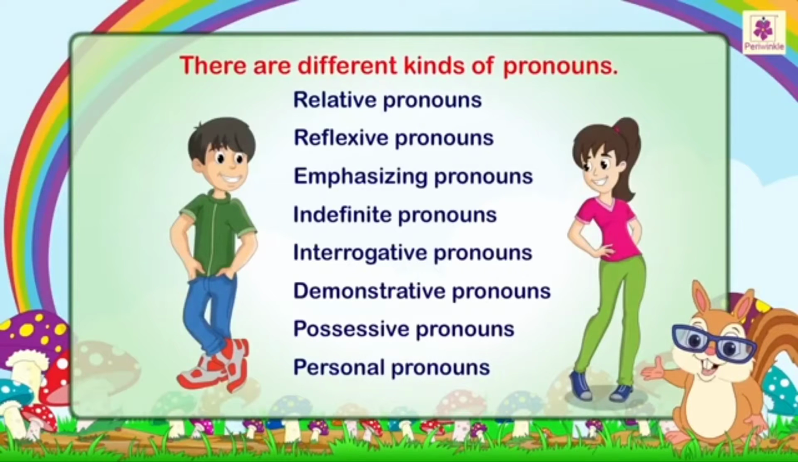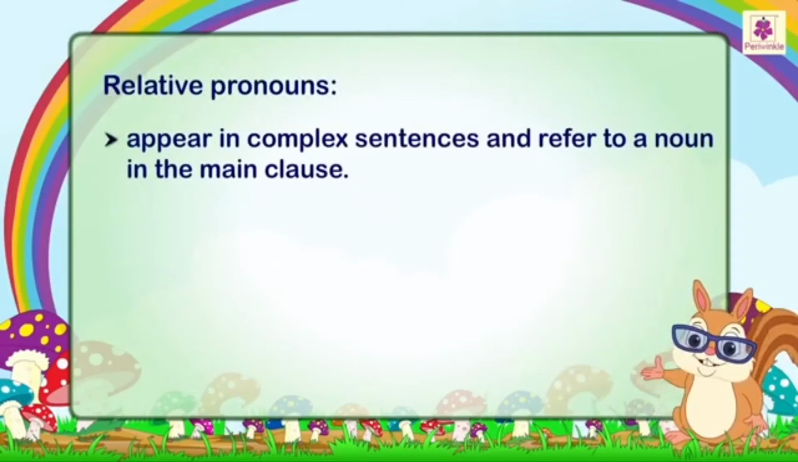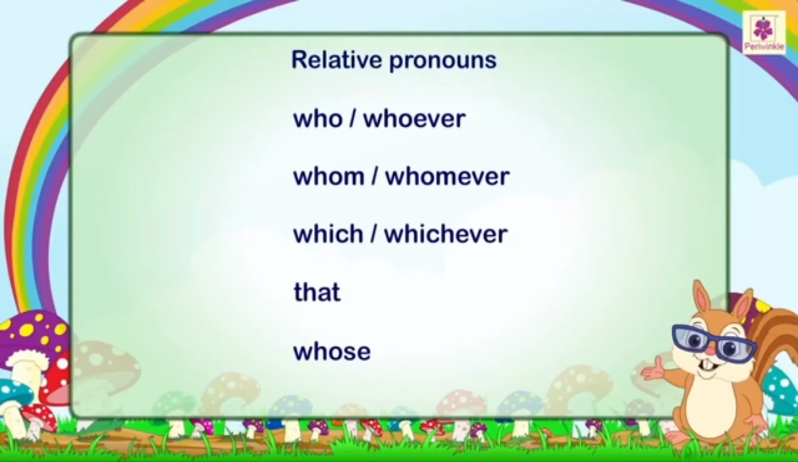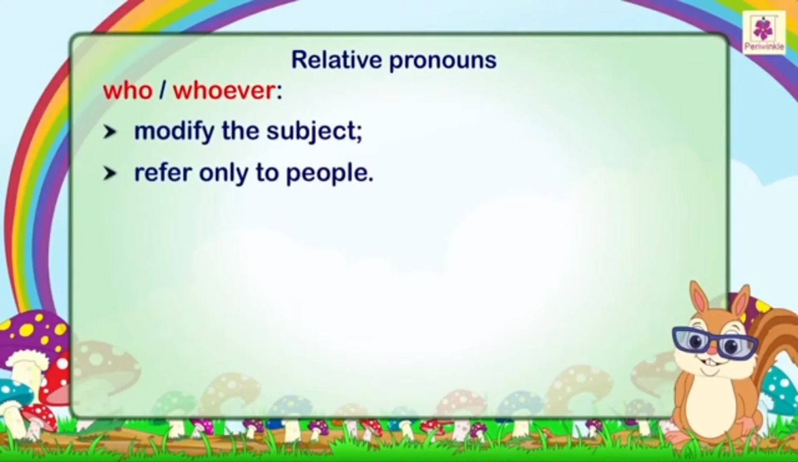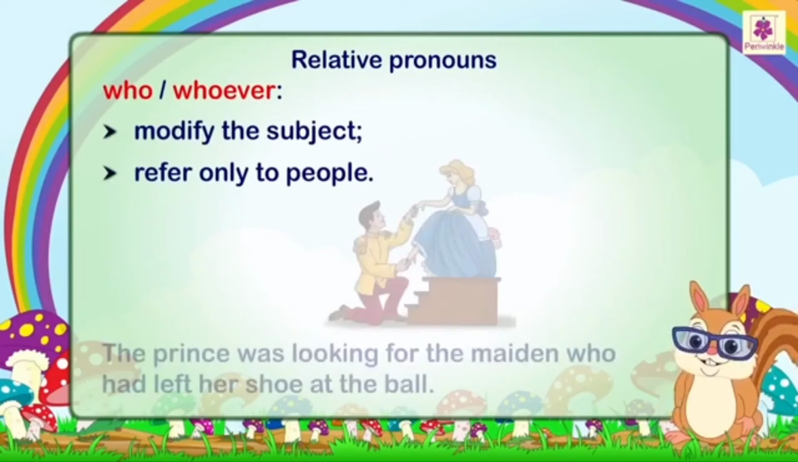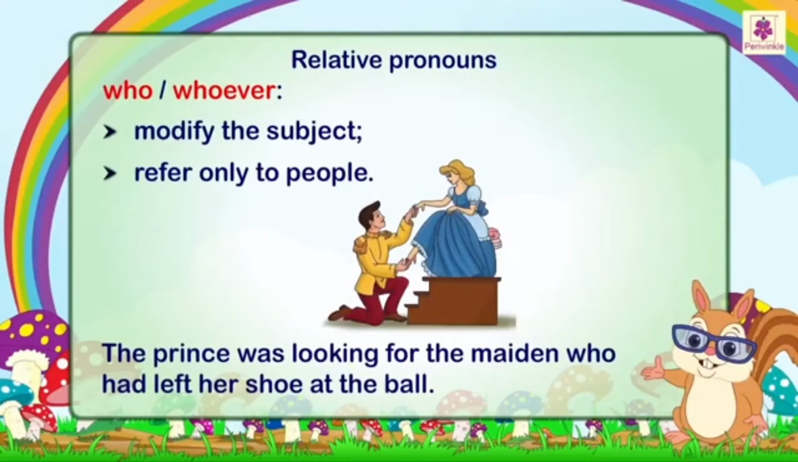There are different kinds of pronouns. Let us first study about relative pronouns. Relative pronouns appear in complex sentences and refer to a noun in the main clause. The following words are called relative pronouns. Note their usage. The relative pronouns who or whoever modify the subject and refer only to people. For example, the prince was looking for the maiden who had left her shoe at the ball.